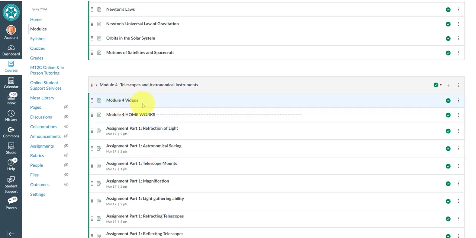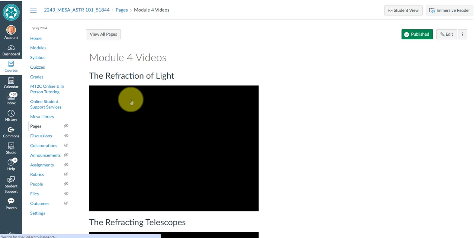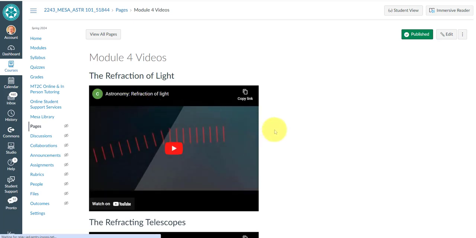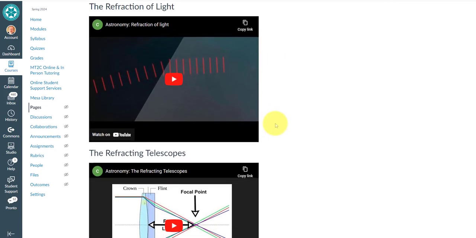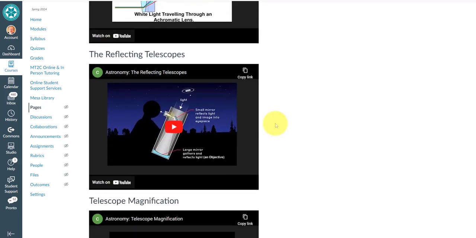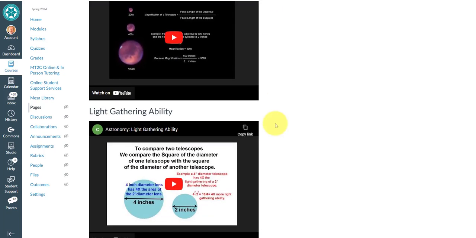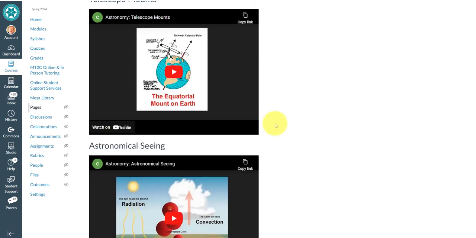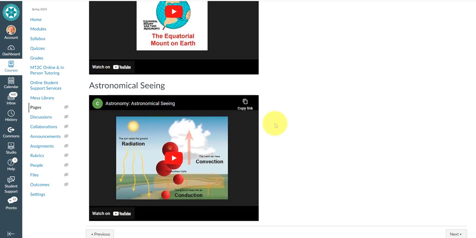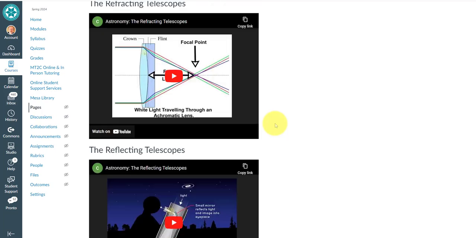Now, at the beginning of every one of these modules, there's a bunch of videos. If I click here, this is module 4. You will see a bunch of videos pop up, and they explain as much as I could about the subject matter. In this case, these are telescopes. So you look at these telescope videos before you take the exam, like that.